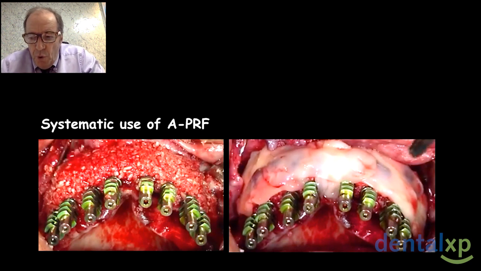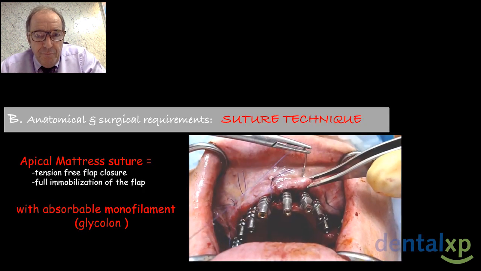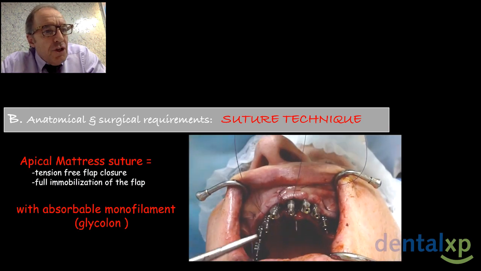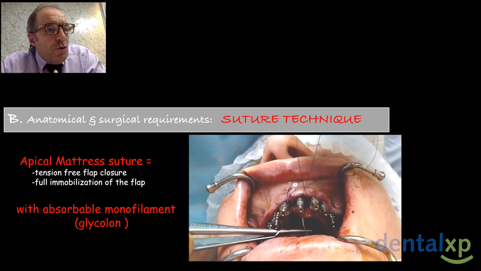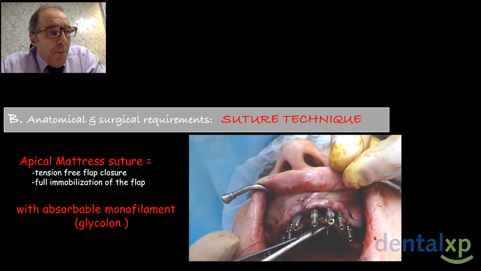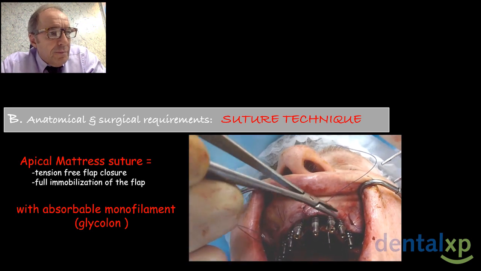But, you know, I have used this since 2000. I have worked with Joseph Choukroun, the inventor, for a lot of years. And you can see how I use this A-PRF. The suture, as I told you, the tension-free flap closure is easy to manage if you use this technique. It was proposed by my friend Joseph Choukroun.